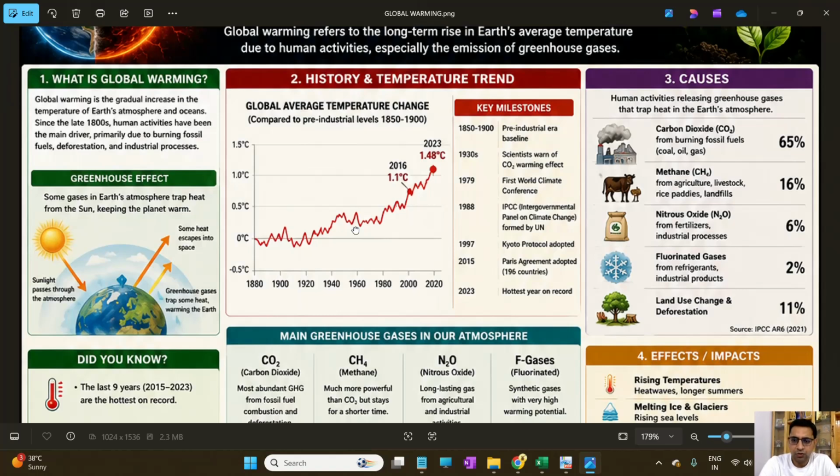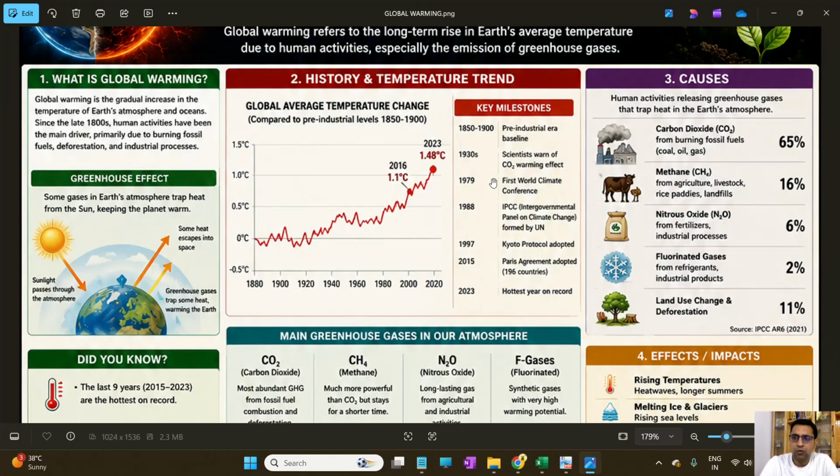effect. In the Earth we are living on, the way the Earth is sustaining life is because of the greenhouse effect. Some gases in Earth's atmosphere trap heat from the sun and keep the planet warm. Some heat comes, some escapes, some gets trapped. Because of that, we have a Goldilocks zone and we are living here as a comfortable species on this Earth. But in recent years, there is a good amount of temperature rise happening throughout the world.